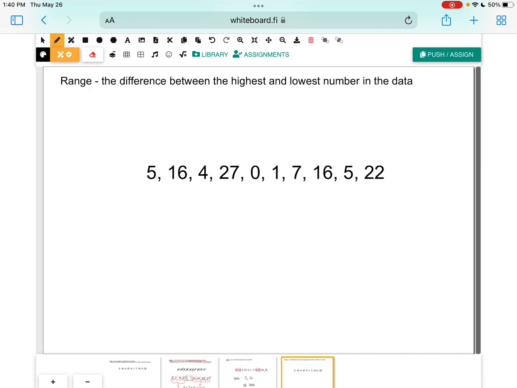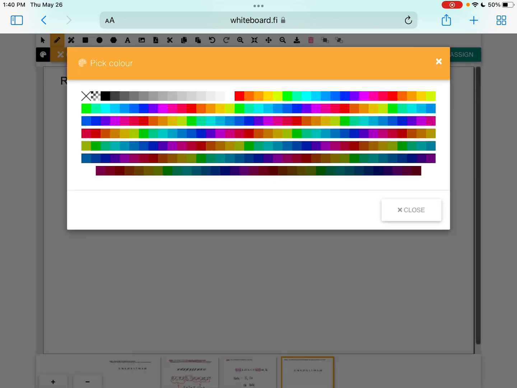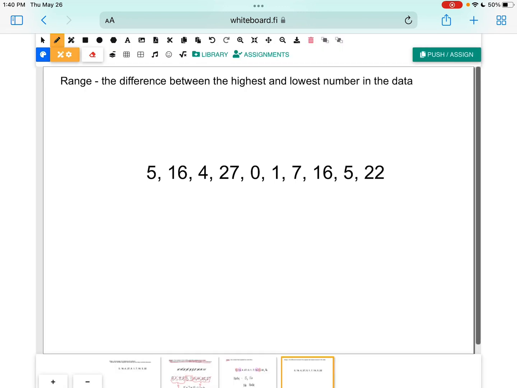Okay, the next one we're going to talk about is the range. And so when we're looking at the range, we're talking about the difference between the highest number and the lowest number in the data. So that means we've got to go look into our numbers and figure out which one's the biggest and which one's the smallest. So in this circumstance, our smallest is the 0. Even though it is 0, it does count. You do need to look at it as a data set. And our biggest number here is 27.